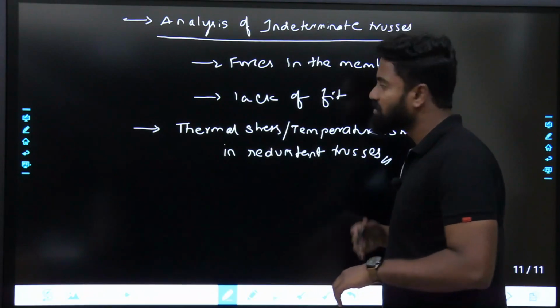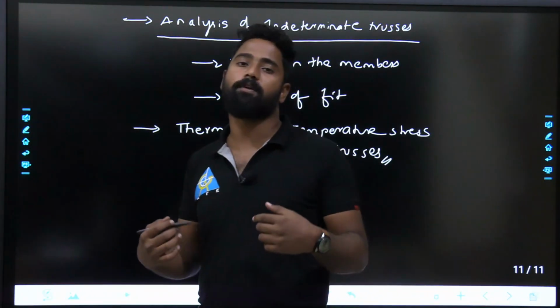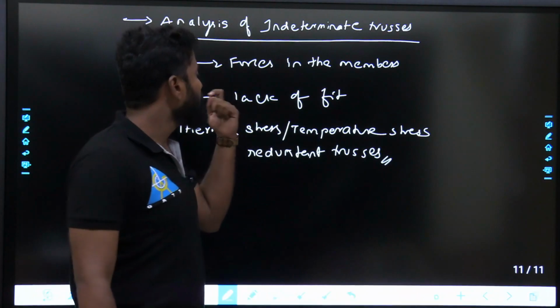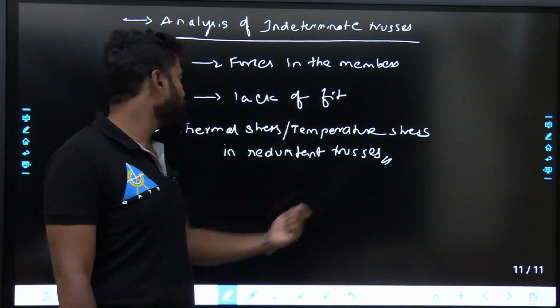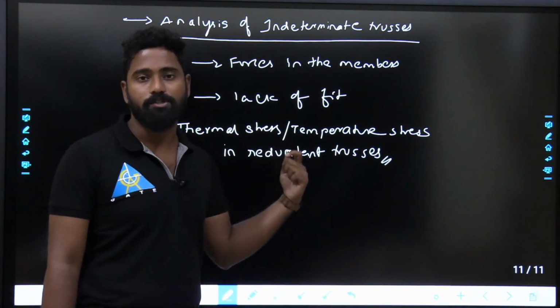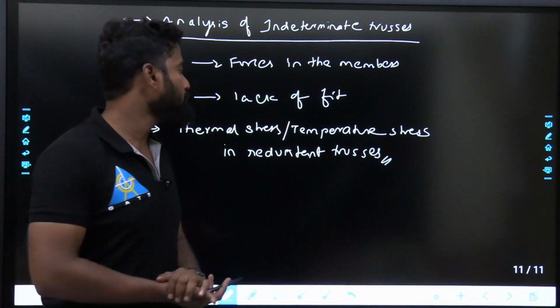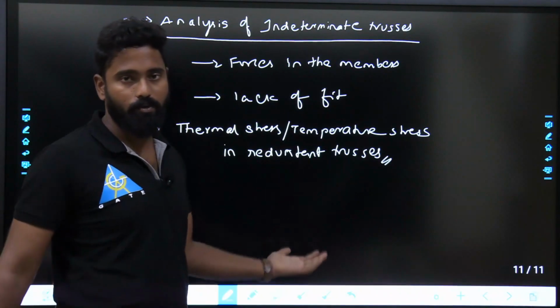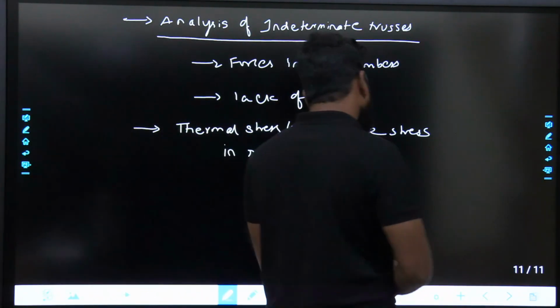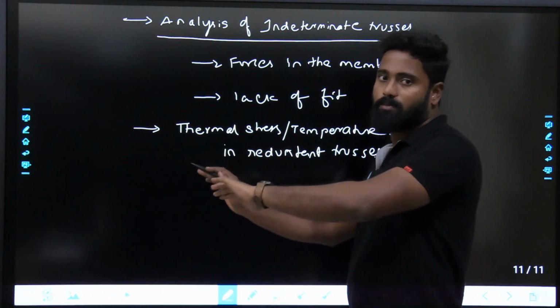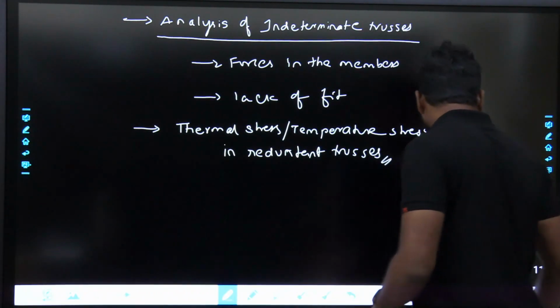Next one is analysis of indeterminate trusses, forces in different members, and then forces due to lack of fit. Next, thermal or temperature stresses, because of change in the temperature, what are the stresses that are developed in the member. All those things are calculated over here in redundant trusses. So with this, trusses will be seen.